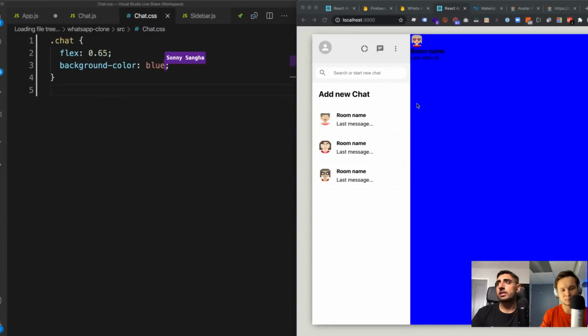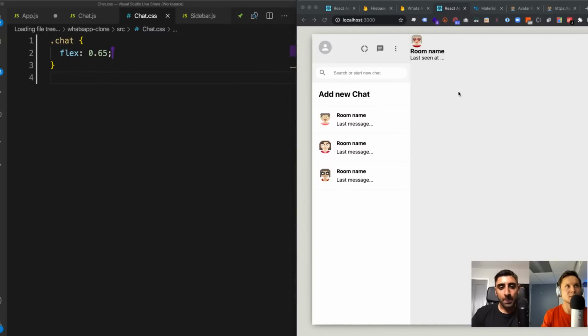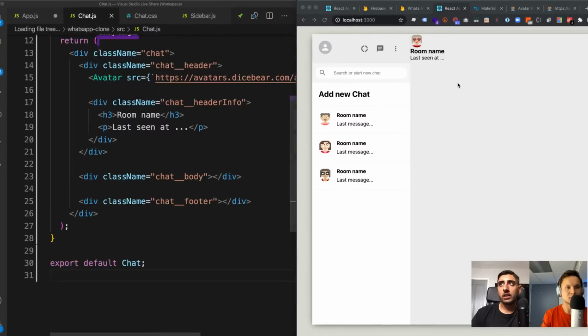So you can already see it's kind of getting hard to see with that blue background. So I'm going to go ahead and remove that. And there we go. So now we can see it very clearly. Right? So we've got the last seen.